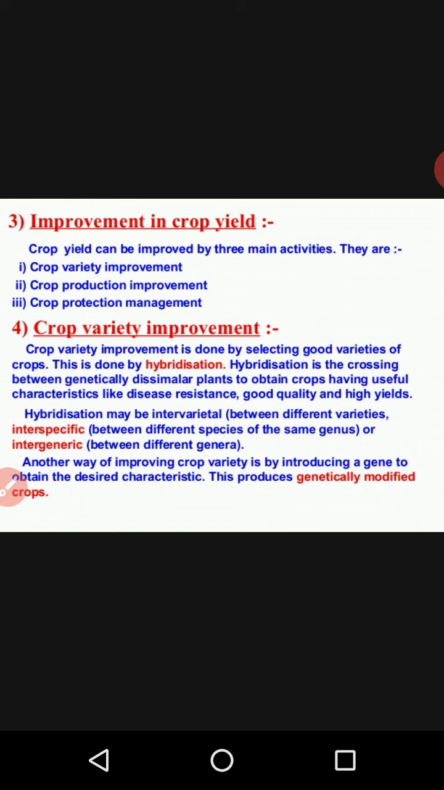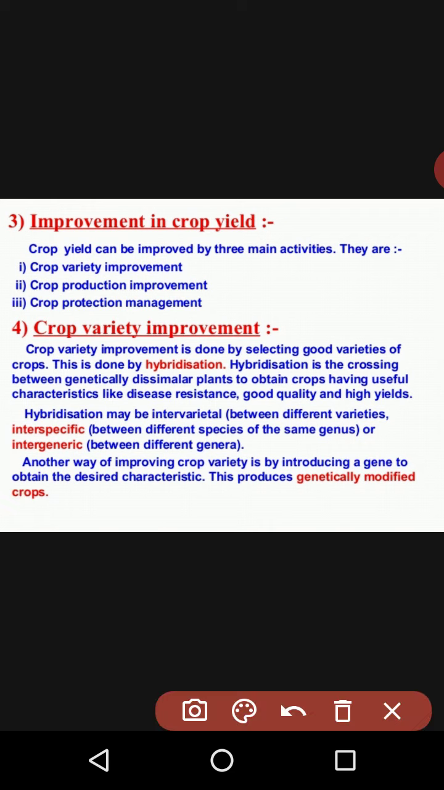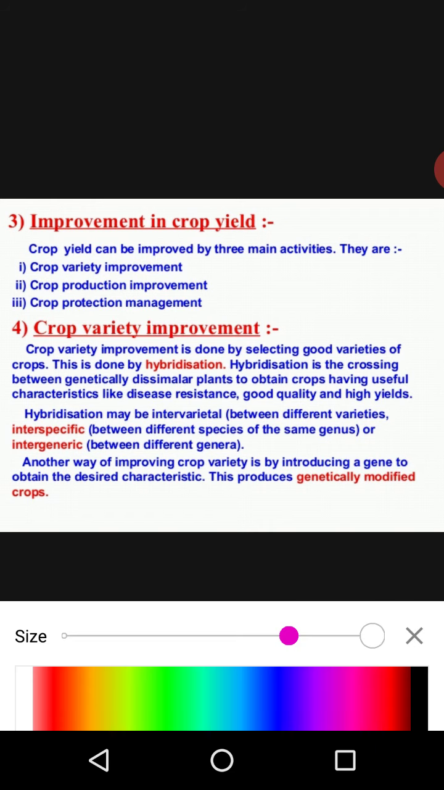And what production are we going to study? The crop production, that is, the major crop production. According to that, there are three major events or practices. The first major necessary event is crop variety. Here you can see crop variety improvement.